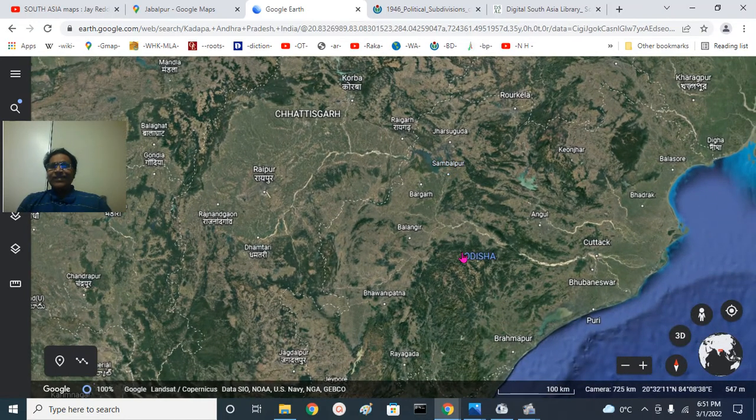Next to that is the Dakshin Kosal region. Mahanadi flows here, Sambalpur centric. When you say Dakshin Kosal, remember the Sambalpur region of Orissa. When you say Mahakosal, it means the Jabalpur region of Madhya Pradesh.